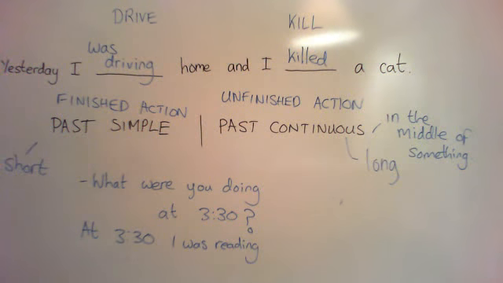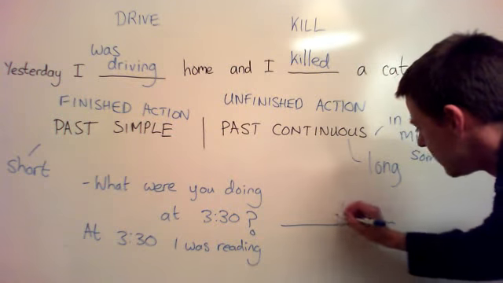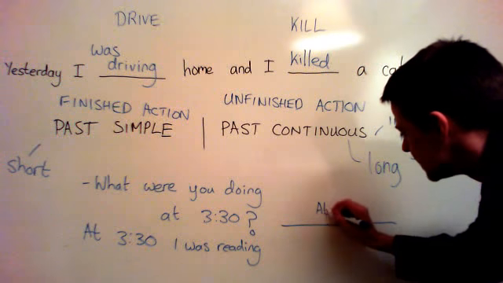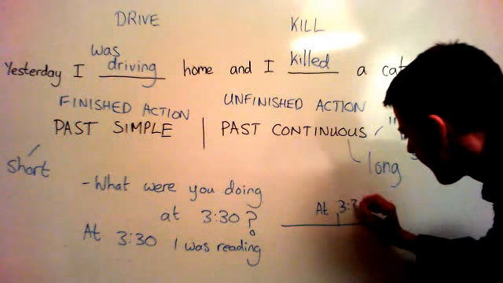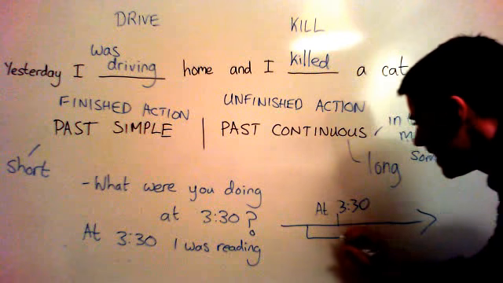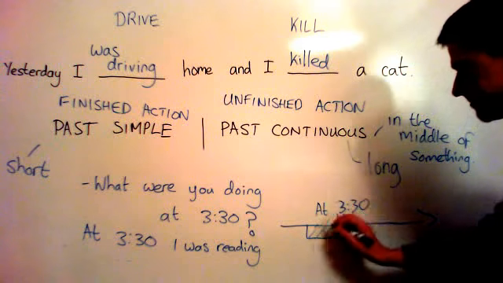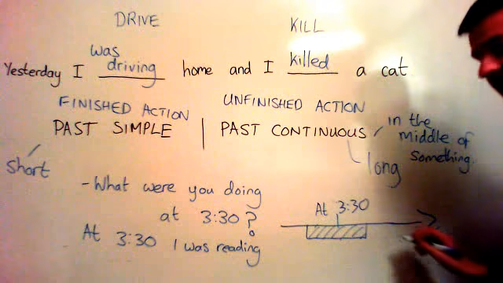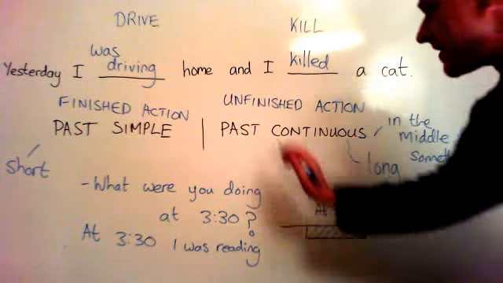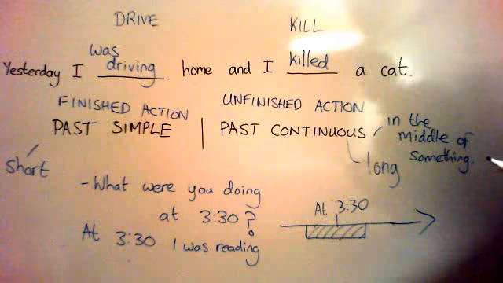Now again, we can see this on the timeline, and it's very clear. At 3:30 is the moment here. This is our timeline, and I was reading is the unfinished process. I was reading probably before 3:30 and a little bit after 3:30, and that's why we use past continuous. Okay, I hope that's clear.